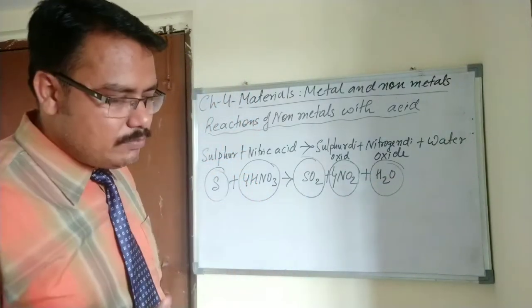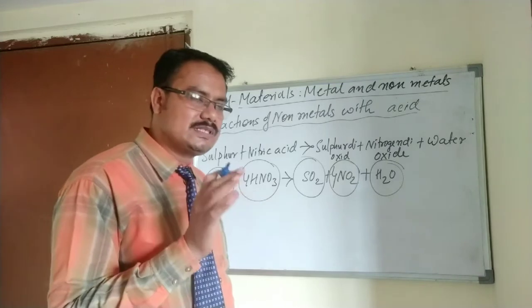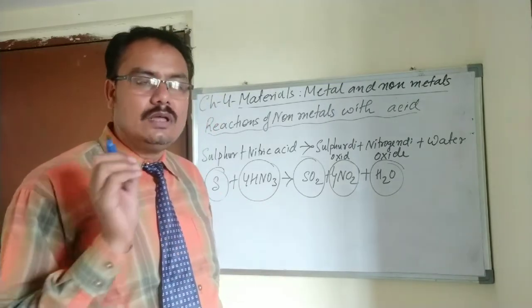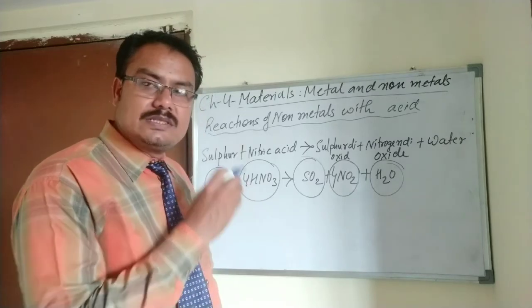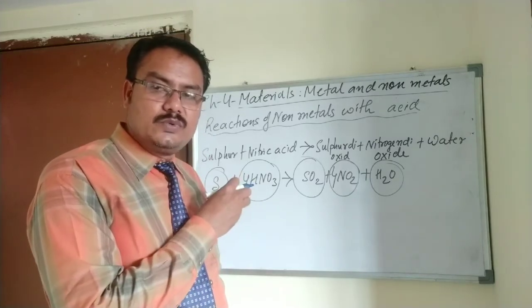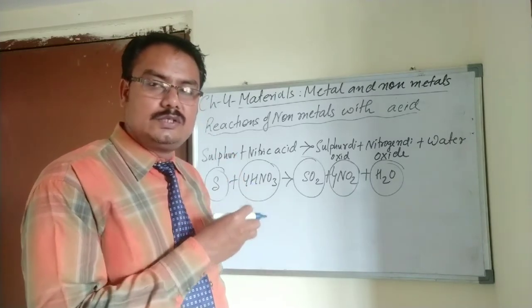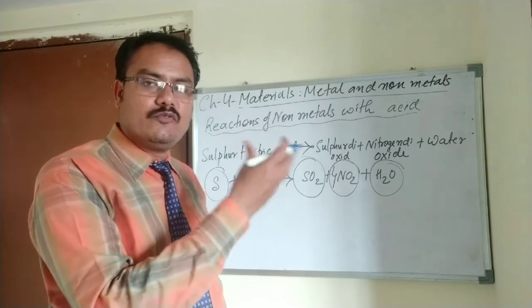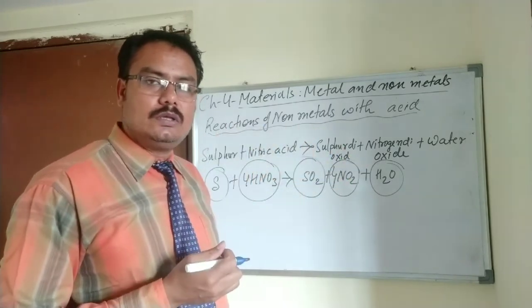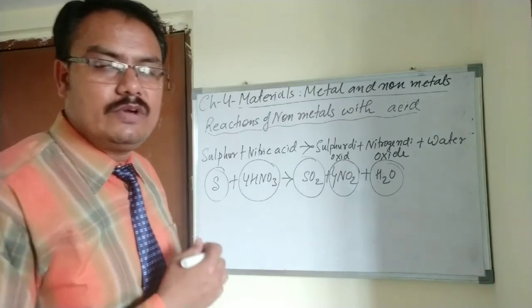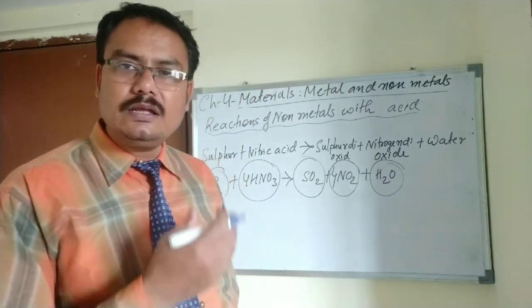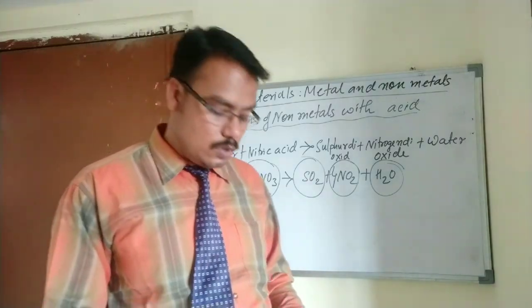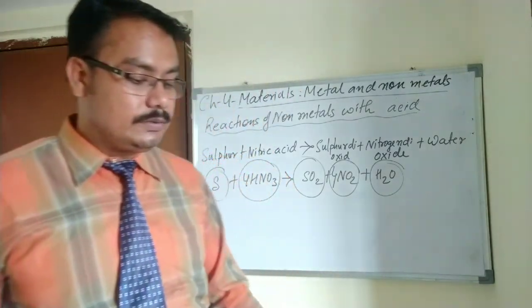So you must keep in mind, student, that non-metals especially do not react with dilute acid. A few non-metals like sulfur react with concentrated acid to form various types of gases and water. Just for example, sulfur when it reacts with nitric acid, it forms sulfur dioxide, nitrogen dioxide and water is released.